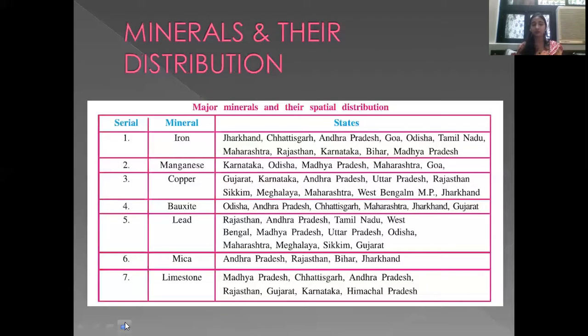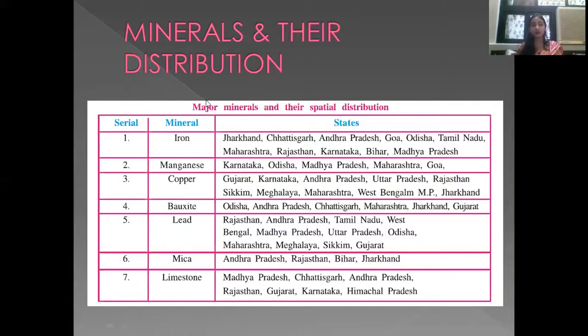What are minerals? Now let us study about the distribution of minerals. Where in India, which state in India are these minerals found? Now you have to memorize for each mineral at least 3 to 4 states. Okay, it can be asked either way. Which minerals are found in Jharkhand, and we can also ask iron is found in which state. So for each mineral you have to memorize 3 to 4 states.